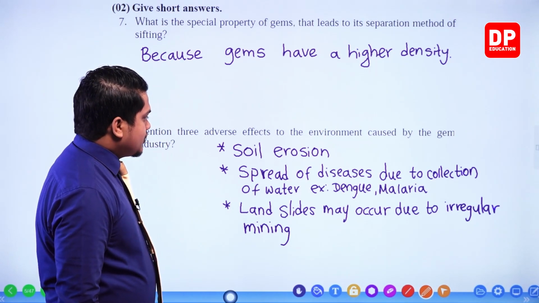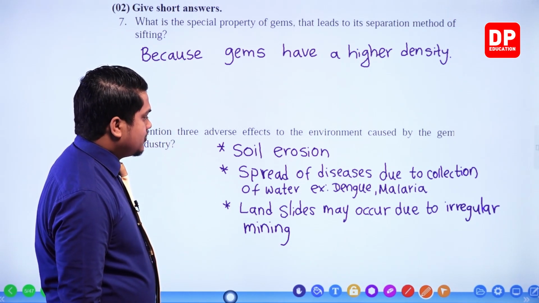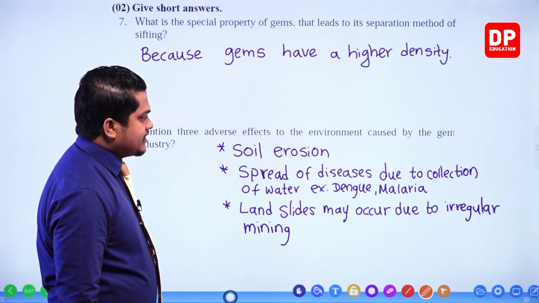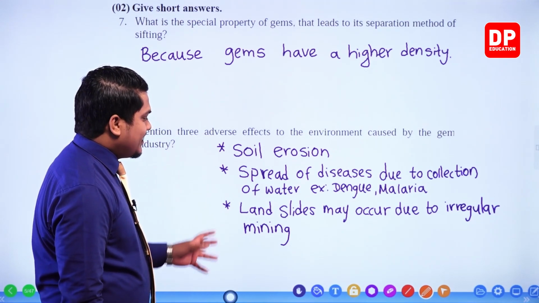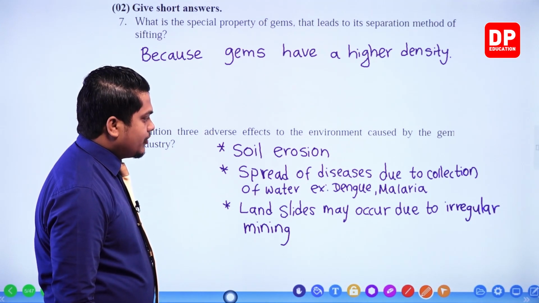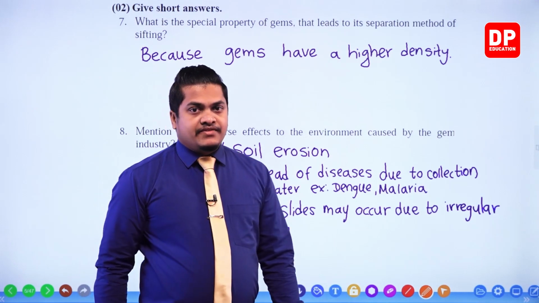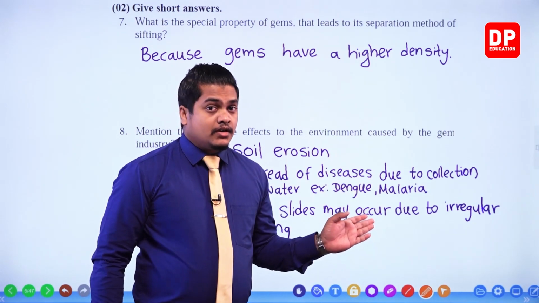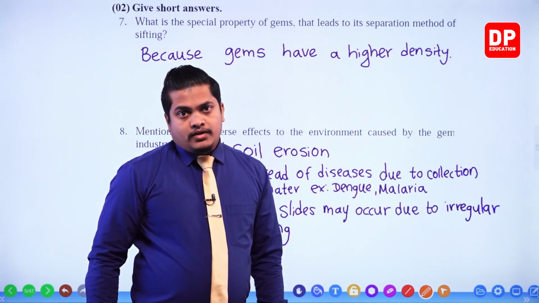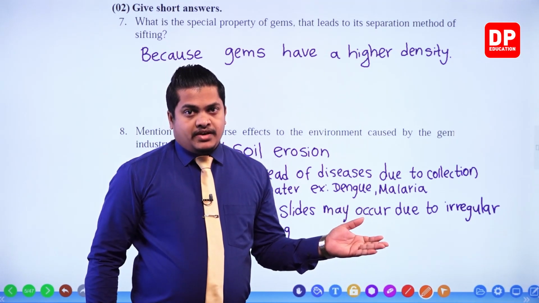Right? So soil erosion, then spread of diseases due to collection of water, then landslides may occur due to irregular mining, right? So these are several environmental problems that can occur due to the gem industry.